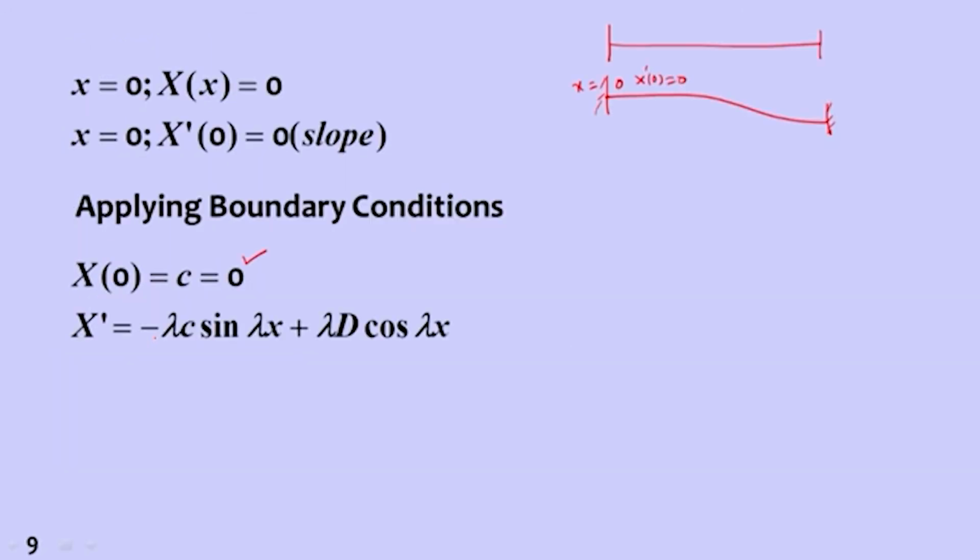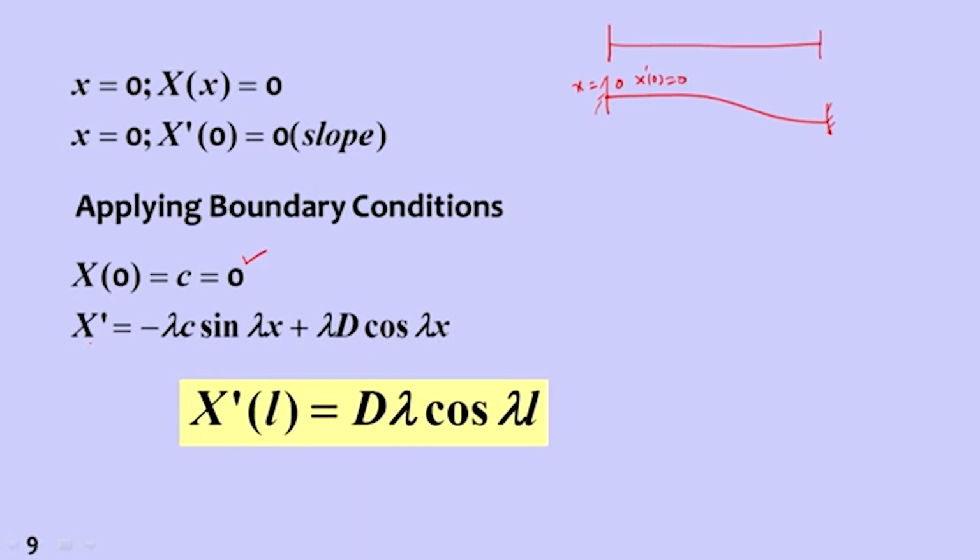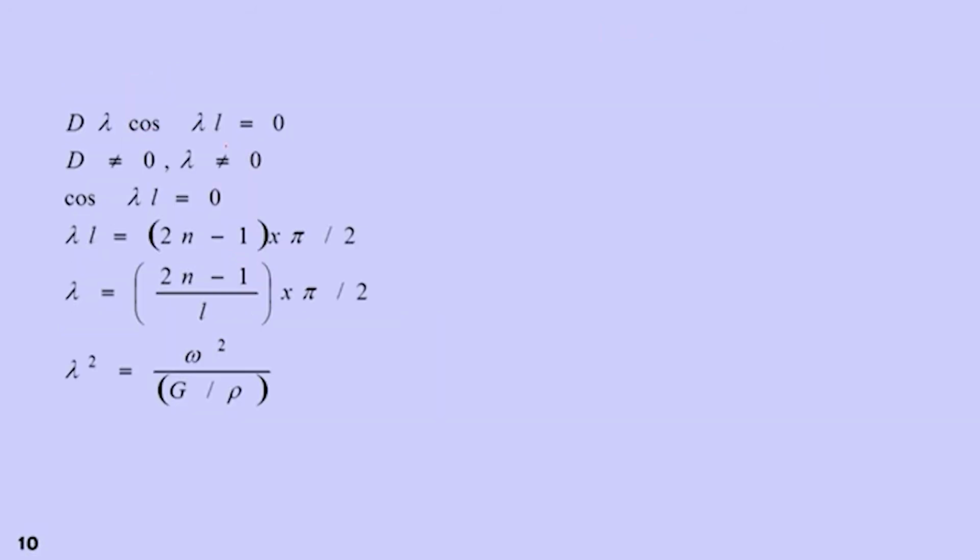And then X prime means you differentiate it once. Then what we get is minus lambda c sin lambda x plus lambda d cos lambda x. Since c is already 0, we are left with only X prime is equal to d lambda cos lambda L. This needs to be found, because X prime L is 0. Oh sorry, the boundary condition we are using at this location is X prime at L. So d lambda cos lambda L is equal to 0.